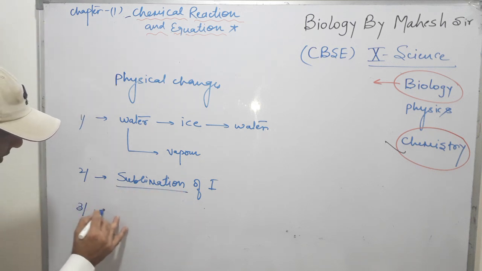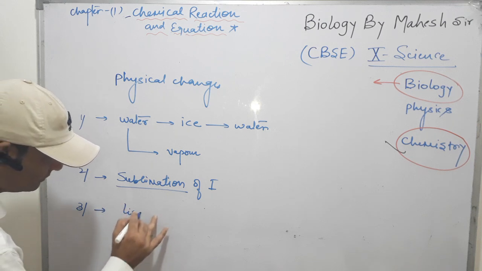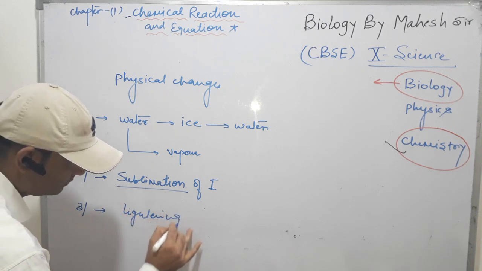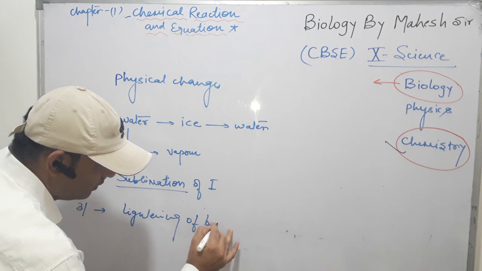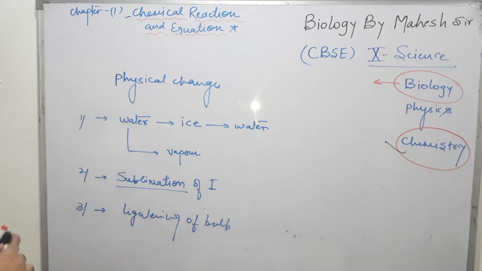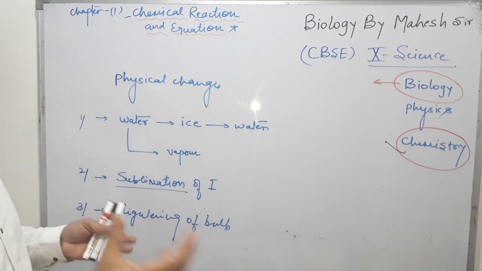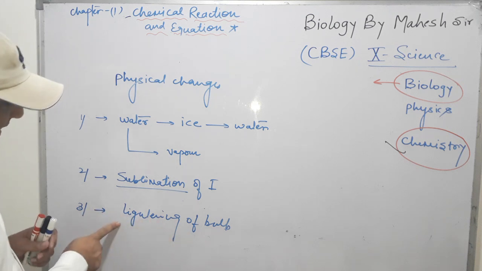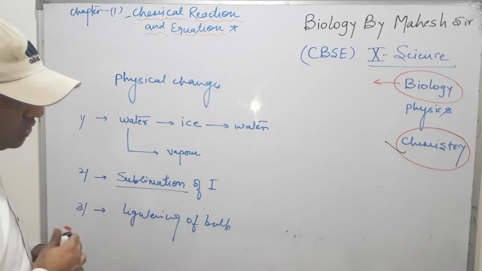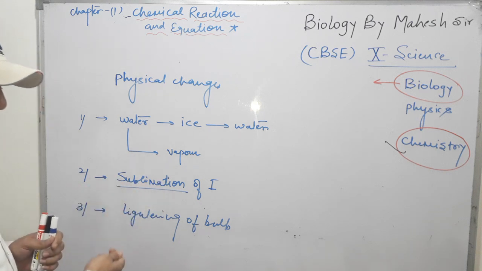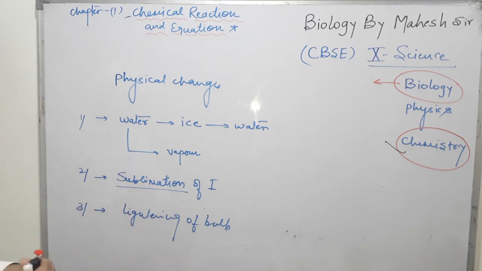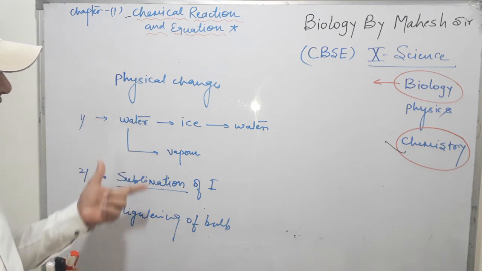Third, lighting of a bulb. In the bulb the tungsten filament is present, which illuminates and provides the light. That time it is a physical change. When we switch off the bulb, it immediately turns off the light. So it is also a physical change.